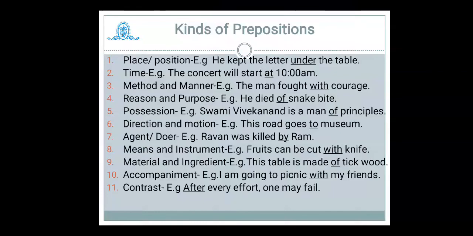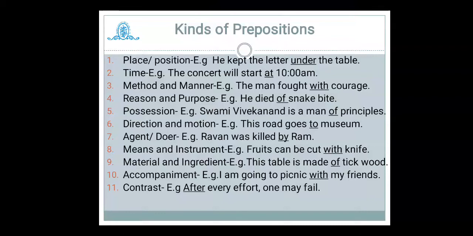Now let us try to understand different kinds of prepositions. Up to 10th we have already studied different prepositions and their usages. The same thing we are going to refresh now. Preposition indicates place or position. For example, he kept the letter under the table. So where is the letter? That is under the table. It tells the position or place of the letter.